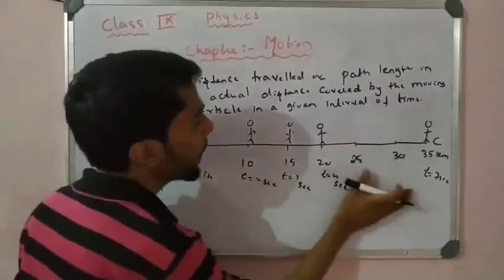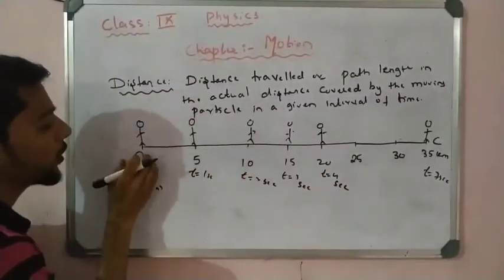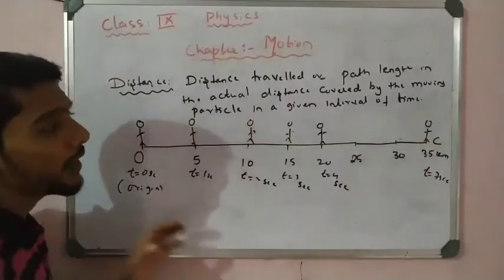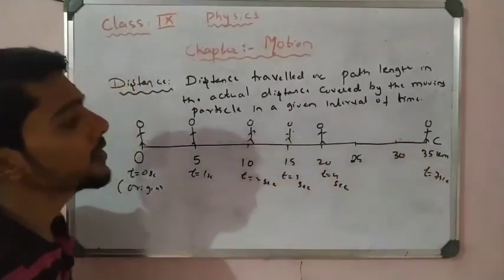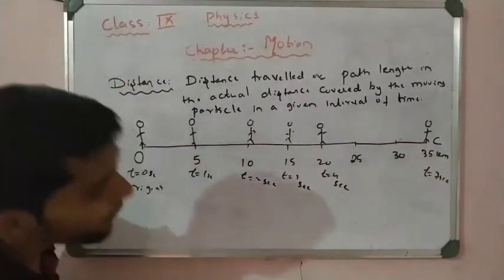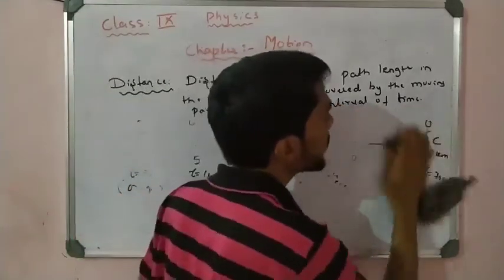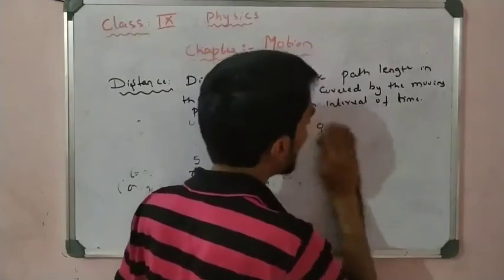So that is one example of how the man traveled from the reference point to point C by covering different distances. Finally, at point C he covers a distance of 35. The total distance covered by the particle is 35 kilometers. So this is about the distance, right?